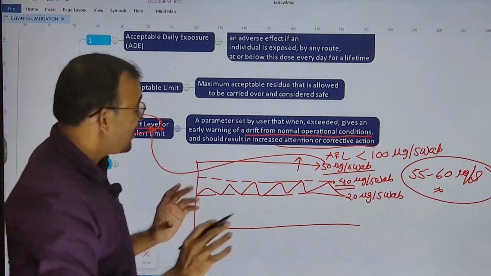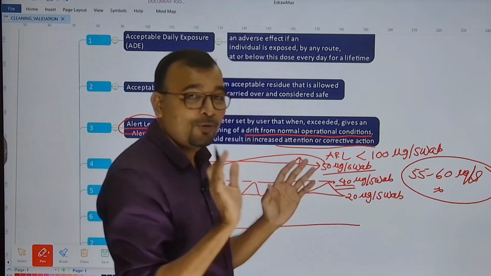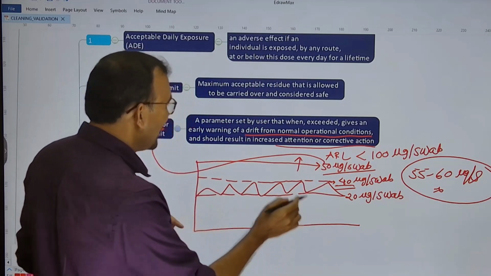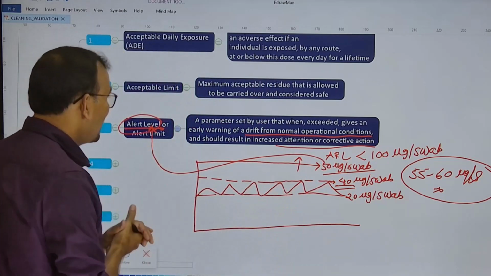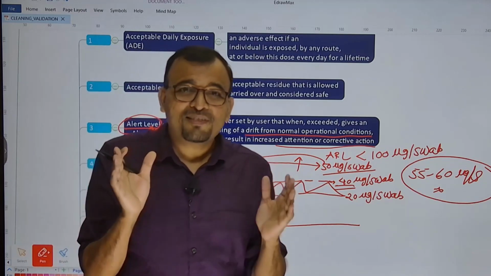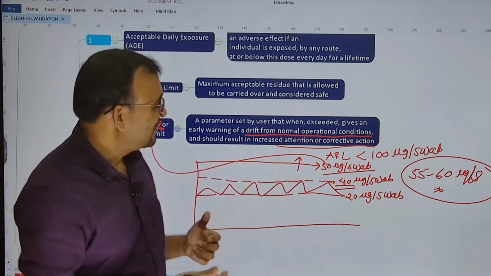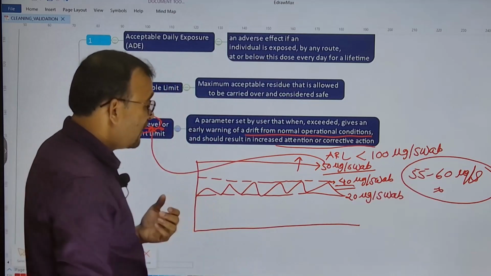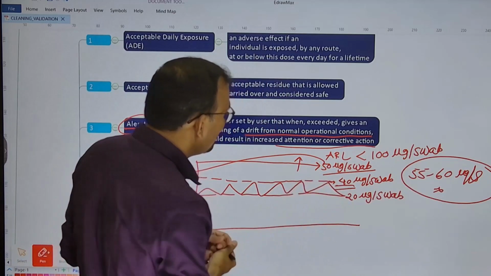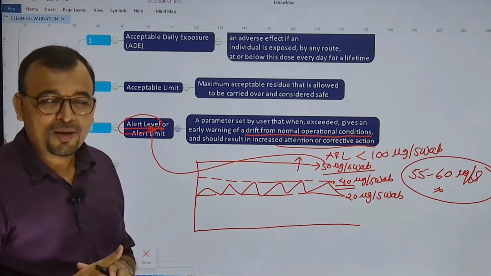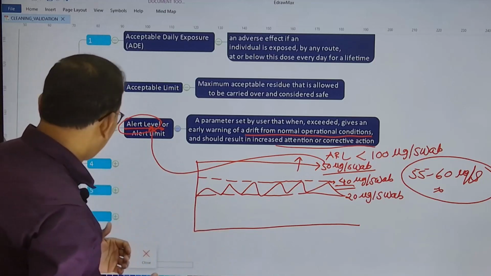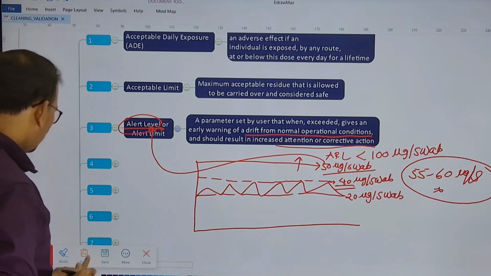It has not crossed your acceptable residue limit yet, which is 100 micrograms per swab. But this has actually crossed your alert level or alert limit, and hence you have to investigate what is the reason behind such higher values of 55 to 60 microgram per swab, where your earlier data were in between 20 to 40 micrograms per swab. So this is one important term as far as defining the specification for your residue is concerned.